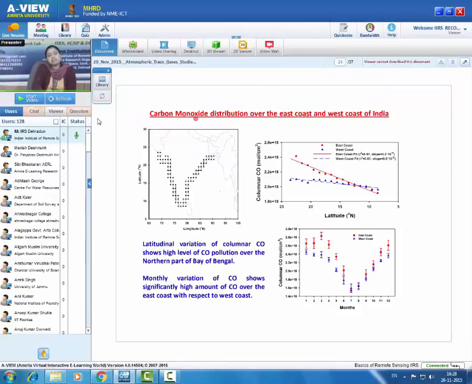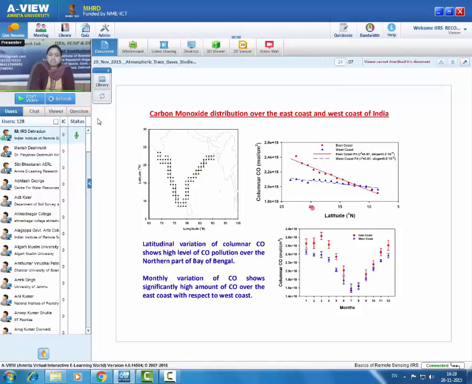So for that we have taken the carbon monoxide distribution over the east coast and west coast of India to see how pollution varies, how the Indian region is different over the west coast and east coast. For that we have taken MOPITT data over these locations which are highlighted by black points. These are the observational locations, and over these locations we have taken data for 10 years and analyzed that.